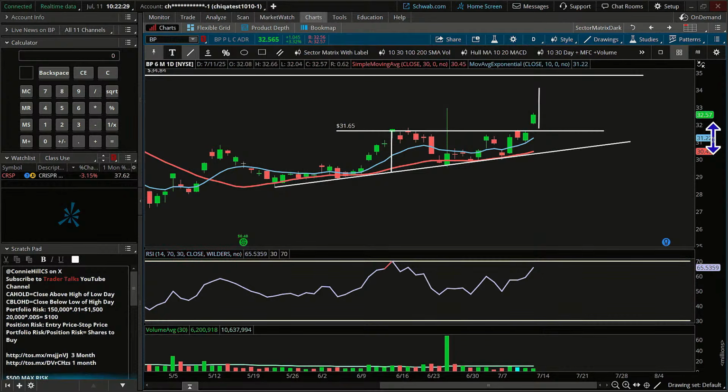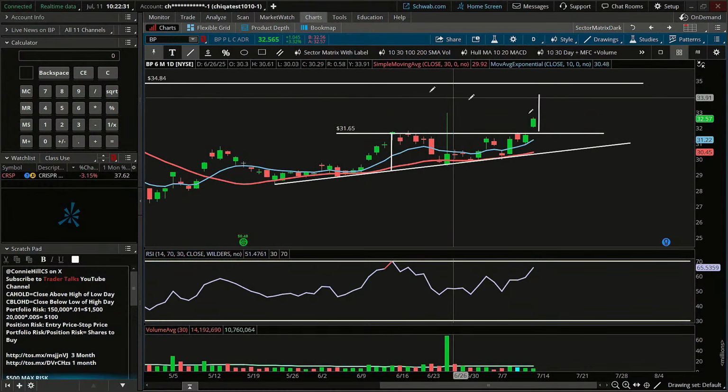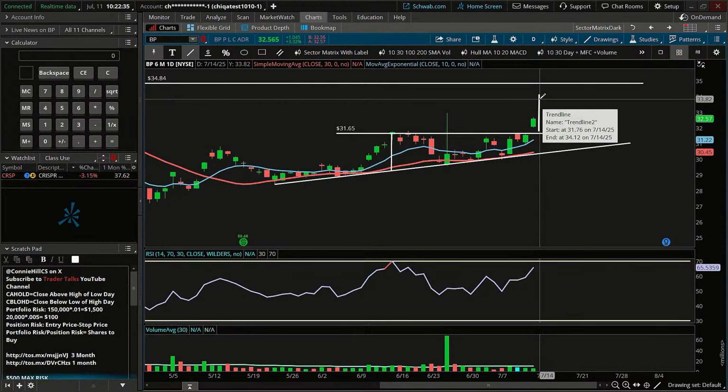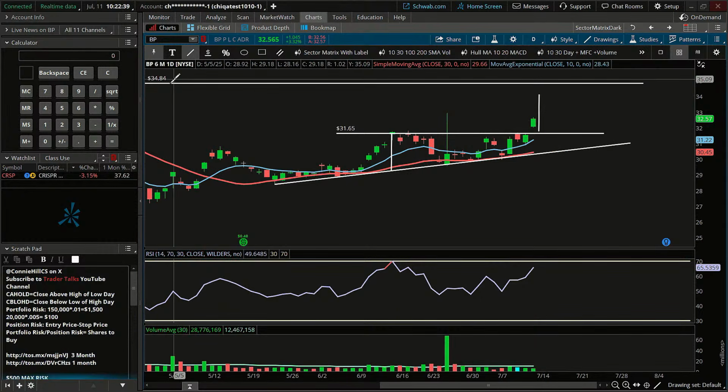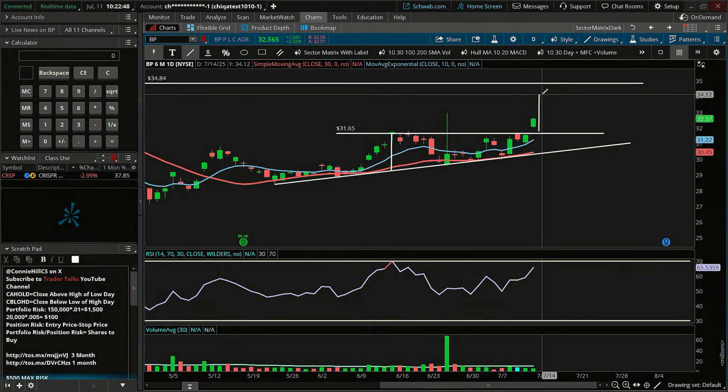And then we might allow ourselves, if it easily makes it up to the target, the height of the triangle, maybe we hang on a little bit longer, see if it can get up to that 34.84 area. So we want to buy a little bit of time here. Give it an opportunity to go beyond that first target.